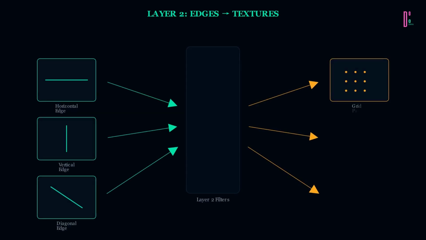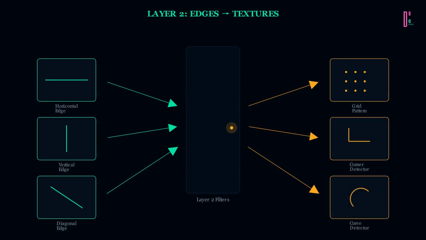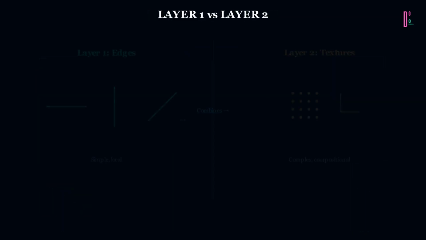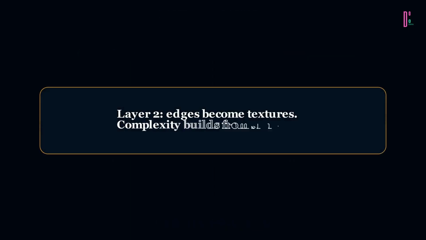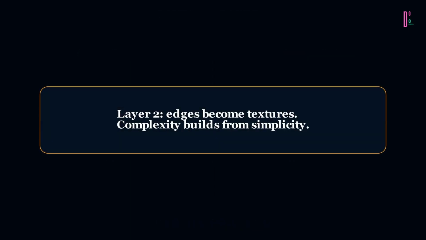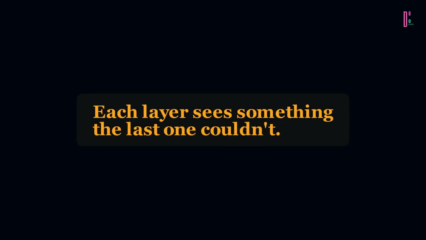Edges are just the beginning. Watch what happens when they combine. Edges feed into the second layer, and textures emerge. Grids, corners, curves. None of these exist in the original pixels. The network built them by combining simpler features. Layer 1 found edges. Layer 2 found relationships between edges. Complexity builds from simplicity. Layer 2, edges become textures.